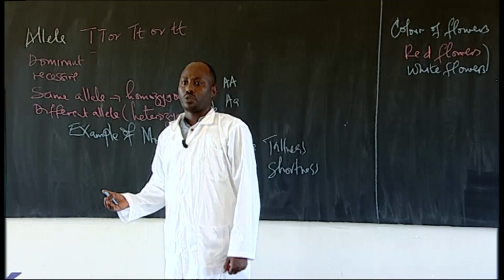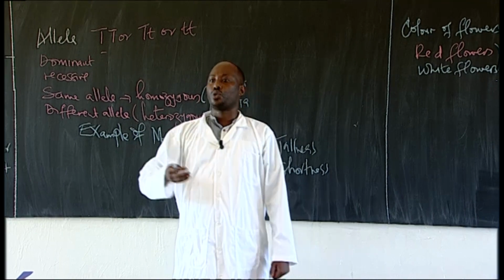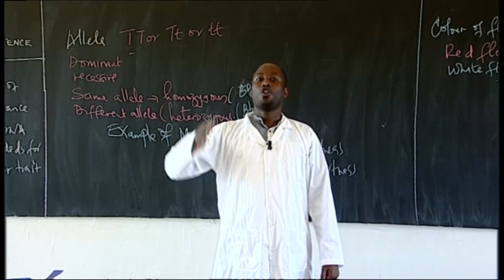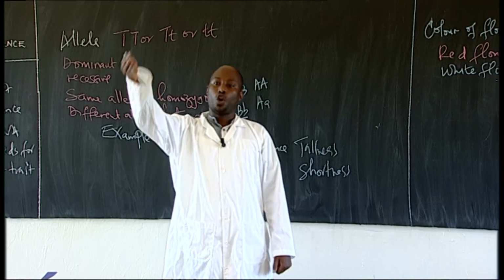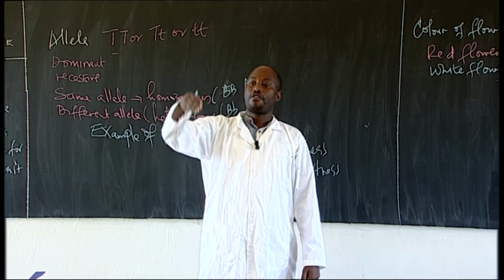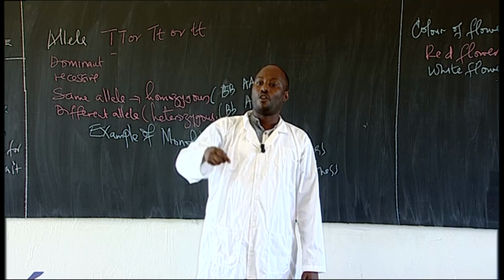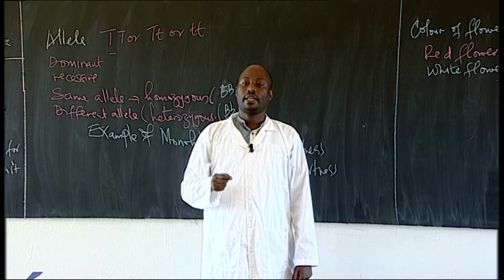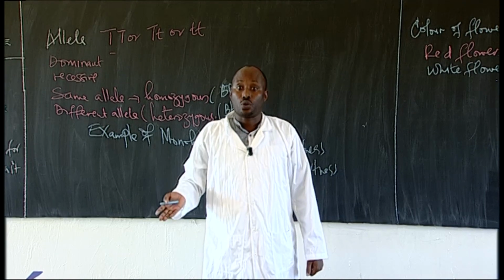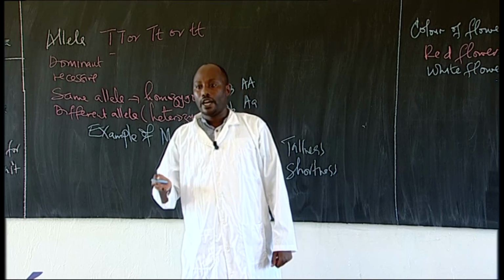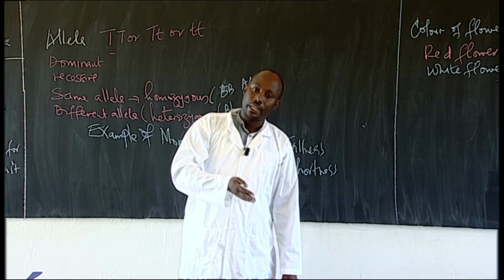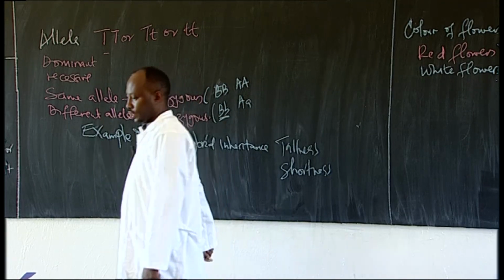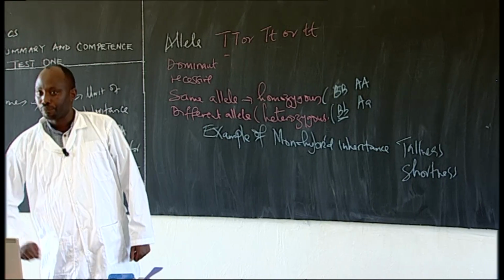We also have what we call a test cross. It is used to determine the genotype of an individual with an unknown phenotype. When you're trying to know the genotype of an individual whose phenotype you don't know, that is referred to as a test cross. So what is a test cross? Test cross refers to determining the genotype of an individual with an unknown phenotype. Excellent. Let's go through it again.